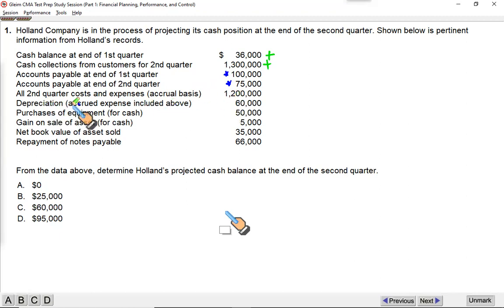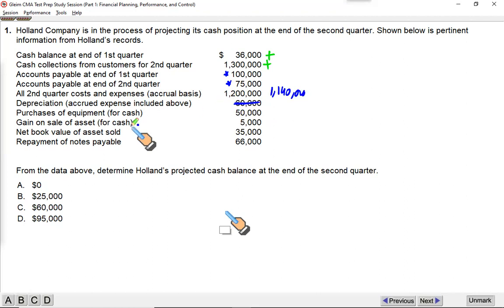And it says depreciation is added to the accrued expenses, and we have already discussed that depreciation is a non-cash expense. So this 1.2 million is the total expense including depreciation. We must exclude depreciation from this number. We must deduct it, right? So the number that you will consider is 1.14 million. Depreciation is not a cash expense, it's a non-cash expense, so it is removed from 1.2 million.